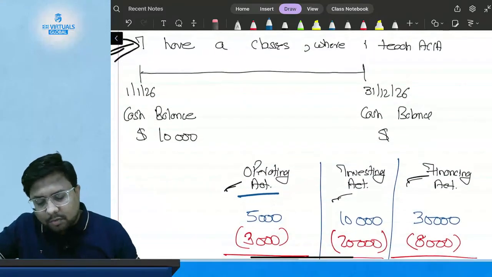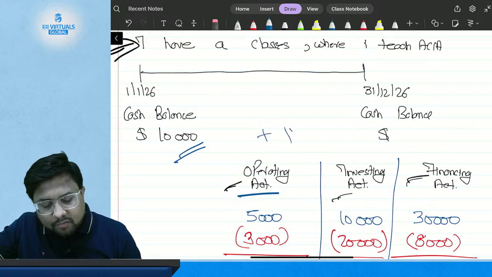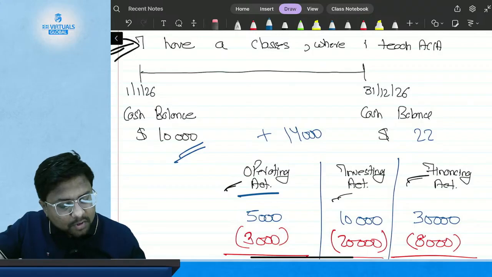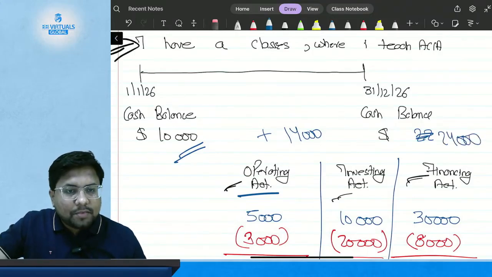So what is my opening balance? 10,000. And what is my net inflow? 14,000. That is, I am going to end up with 24,000 dollars at the end of the period.